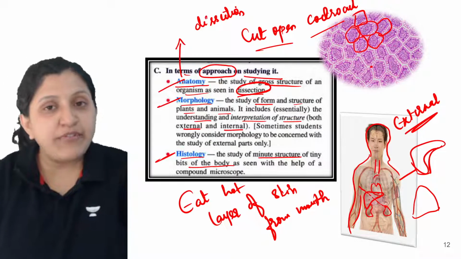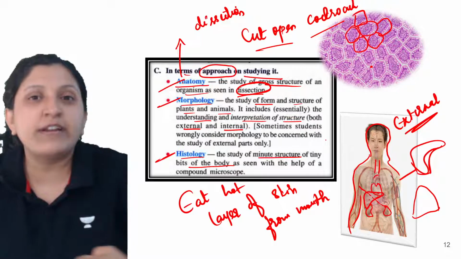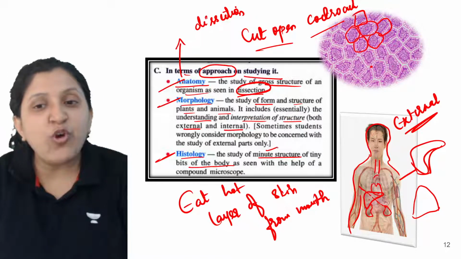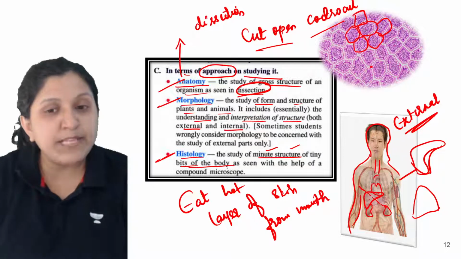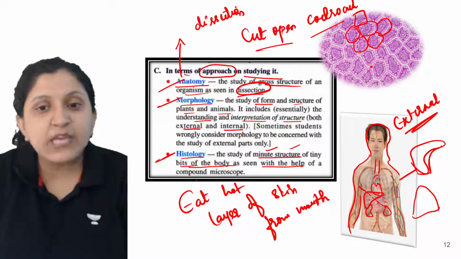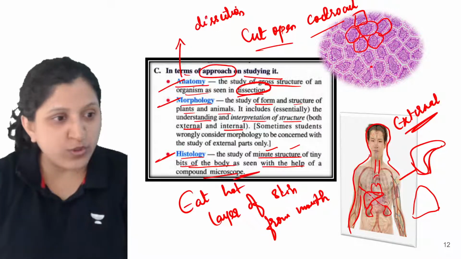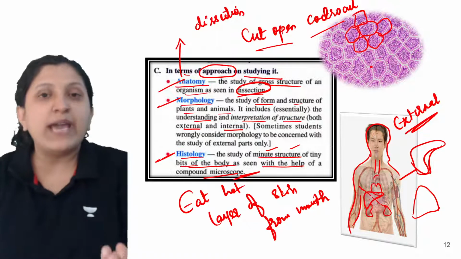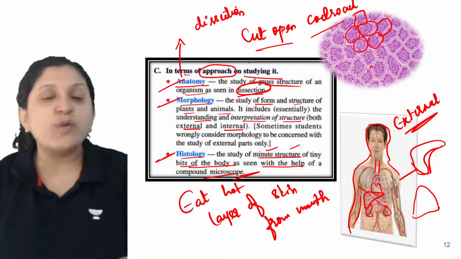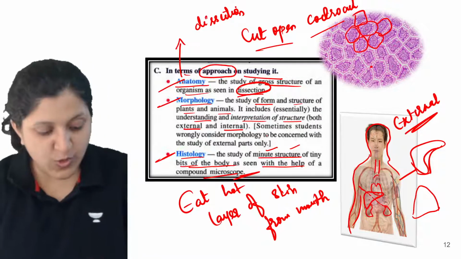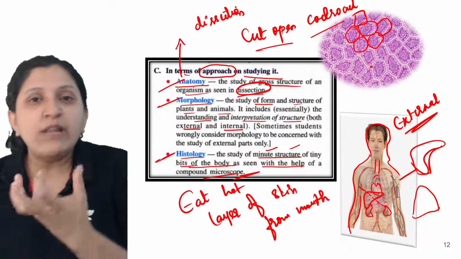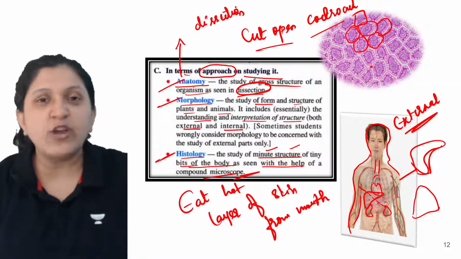Each and every detail of different organs and their parts we will be studying. That is the study of minute structure of tiny bits of the body as seen with the help of a compound microscope. We cannot see this as it is, so we require a microscope, because these are all minute structures and you cannot see a single cell.